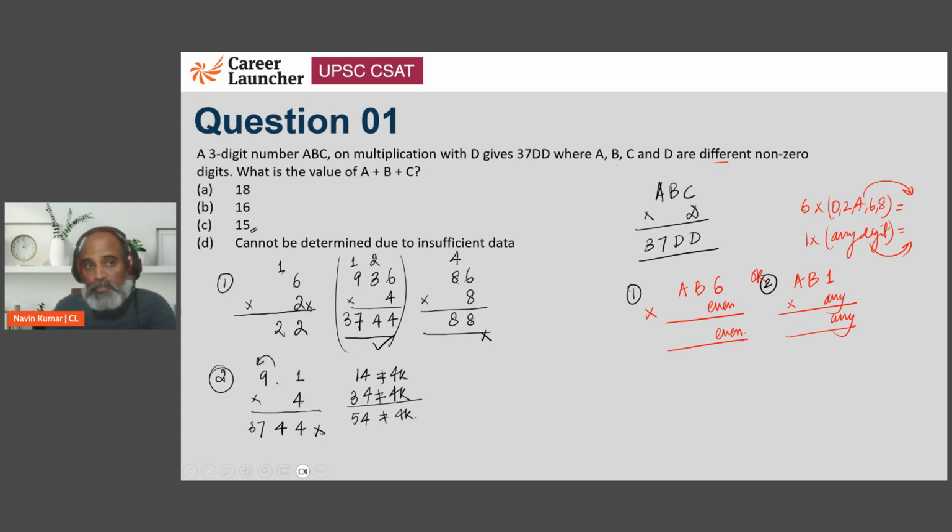Which means out of all the possible scenarios, केवल एक ही case बनता है 15 का. So the answer is cannot be determined due to insufficient data. It's more like, yes, it is doable. A very typical problem which should be straight away left out while solving it in the actual exam. Definitely leave it out. So A plus B plus C is 9 plus 3 plus, oh, sorry, this is not 15, 18. Oh, my bad. 9 plus 3 plus 6 is 18. I simply added 9 and 6, I don't know why.